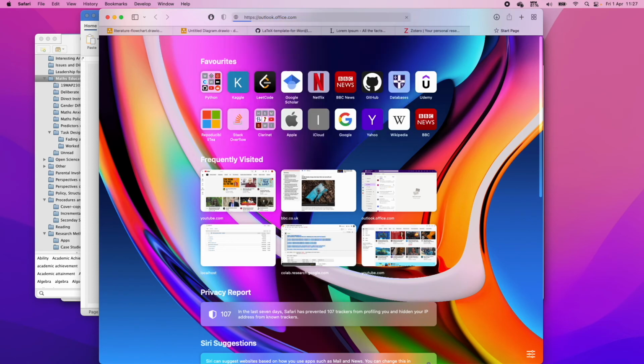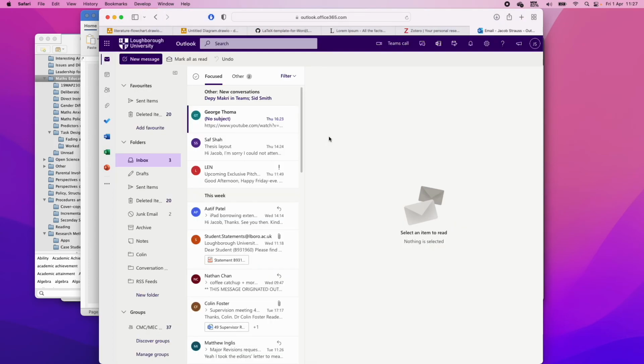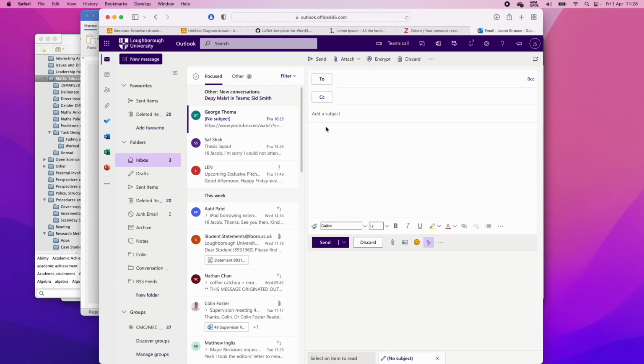So you go to Outlook. I'm going to have to do that two-step stuff. Right, I'm going to skip the video and then I'm signing into Outlook, and then, yeah, we'll see you there. I've signed into Outlook, and I would like to share my thesis with my supervisors. So I'm going to click new message, I'll say George is my supervisor.